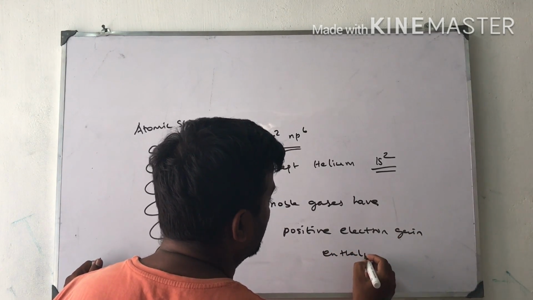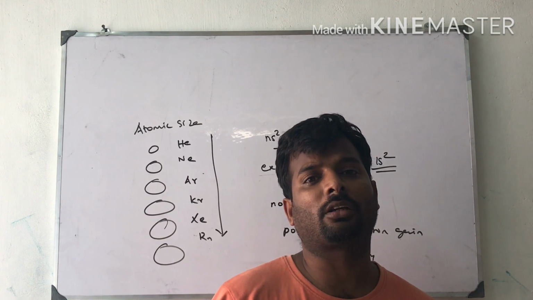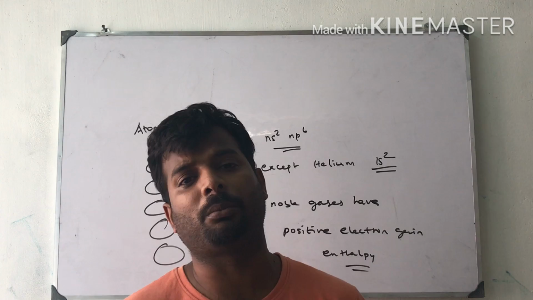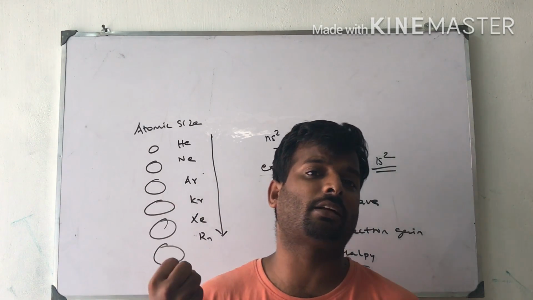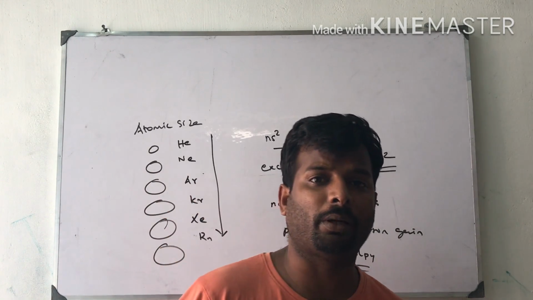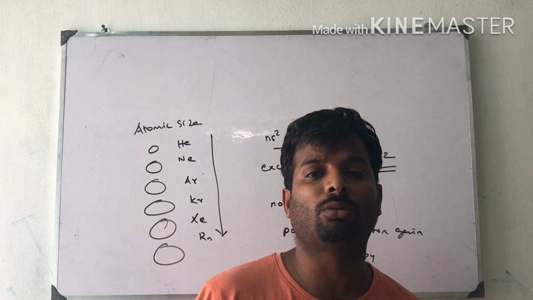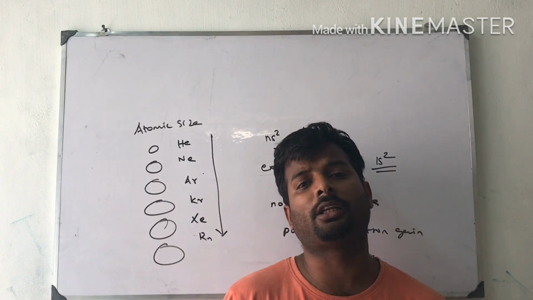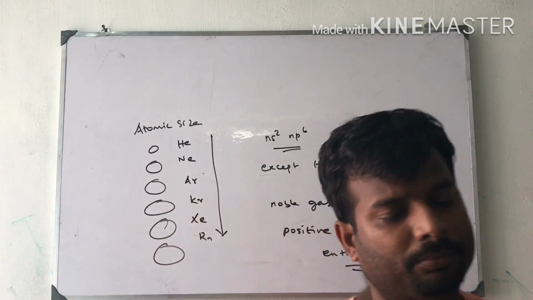In the case of the 16th and 17th group, the elements have negative electron gain enthalpy, because they need one or two electrons to attain the stable noble gas configuration, so they accept electrons easily. But in the 18th group, the outermost shell is completely filled, so there is no need to accept electrons from other elements, and they have highly positive electron gain enthalpy.